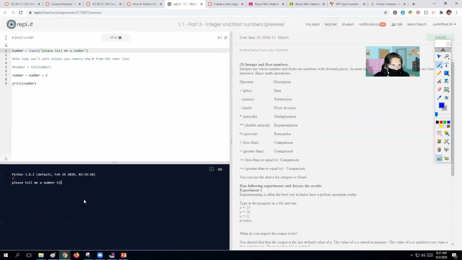So I'm going to type in 15. Now, here we go. We got a hashtag, so this won't work. It says the code won't work unless you remove the hashtag from the first line. So I'm going to leave this in and we'll see what happens. So we're going to ignore this line of code here because it's hashtag.